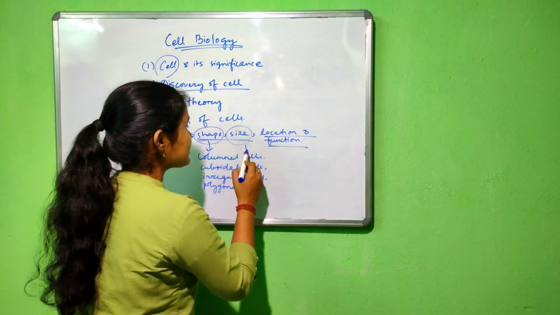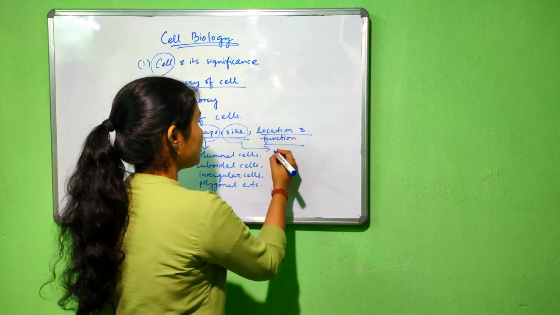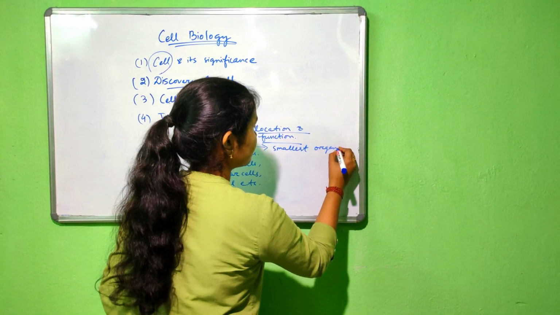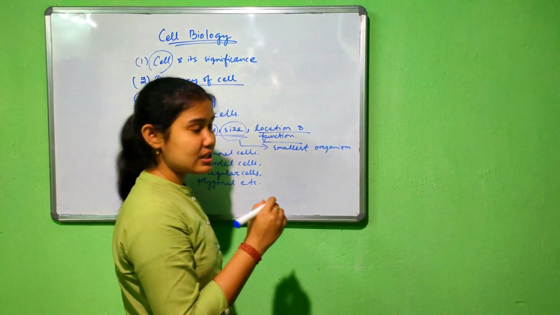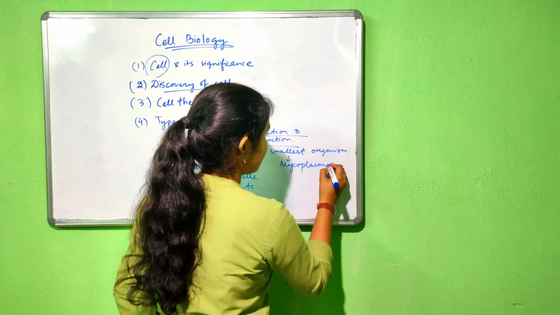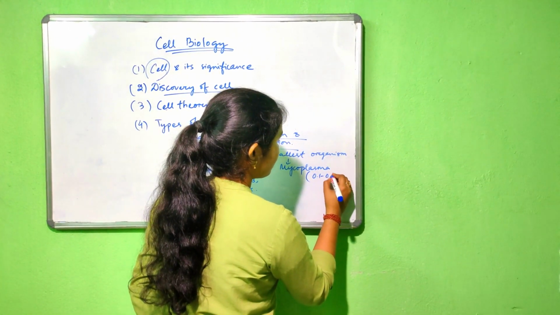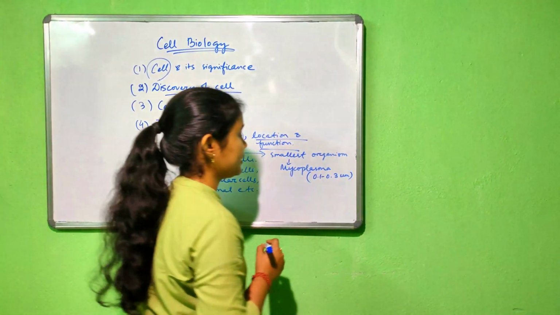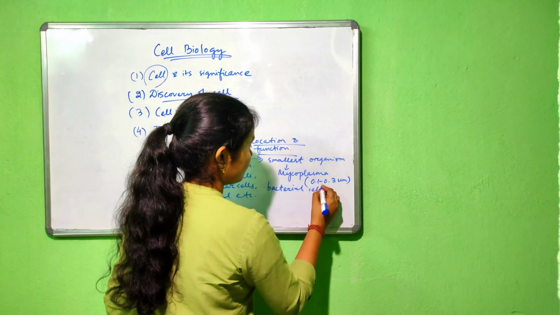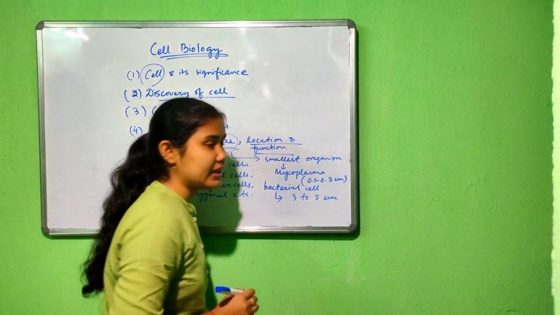Similarly, considering the size, the cell size varies from smaller to larger. The smallest organism, which is a unicellular organism, is the mycoplasma. The mycoplasma cell is the smallest cell. The length varies from 0.1 to 0.3 micrometer. Considering a normal bacterial cell, the length varies from 3 to 5 micrometer.